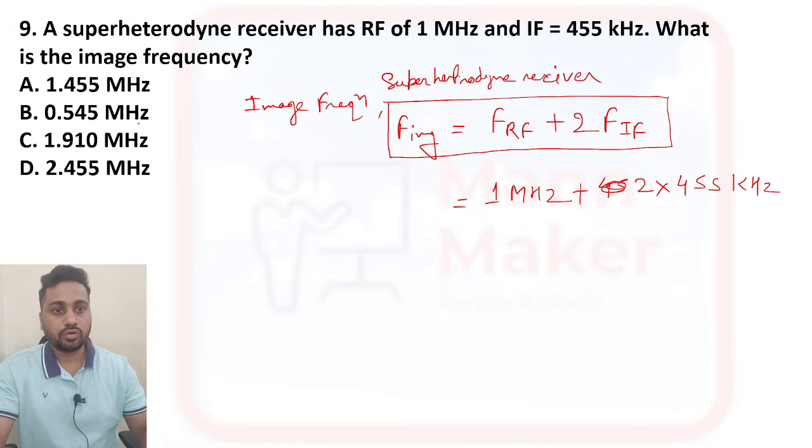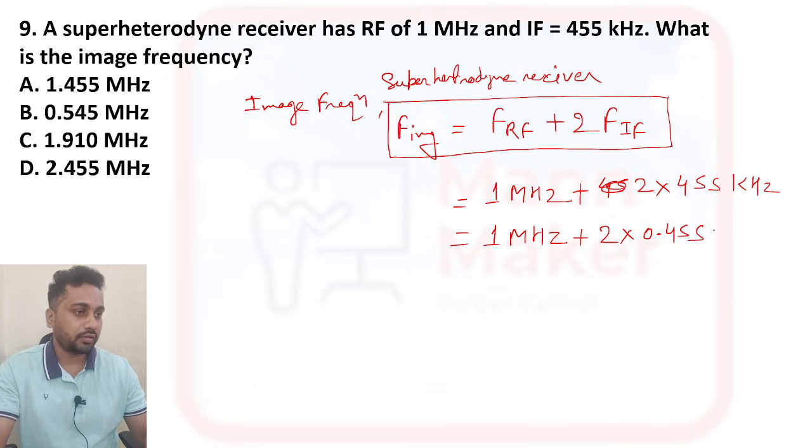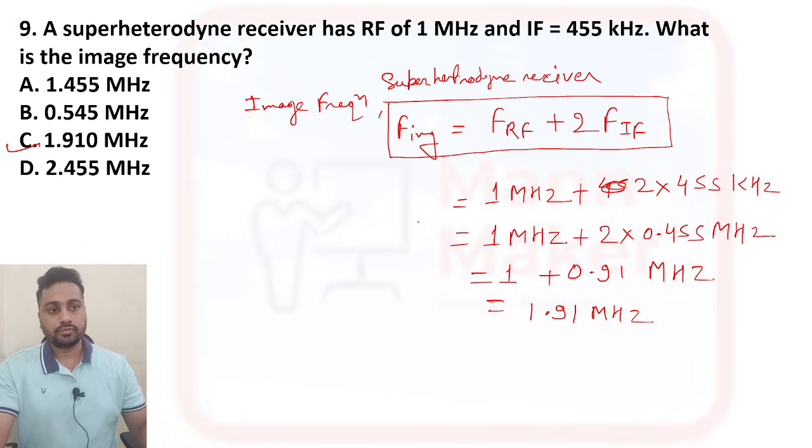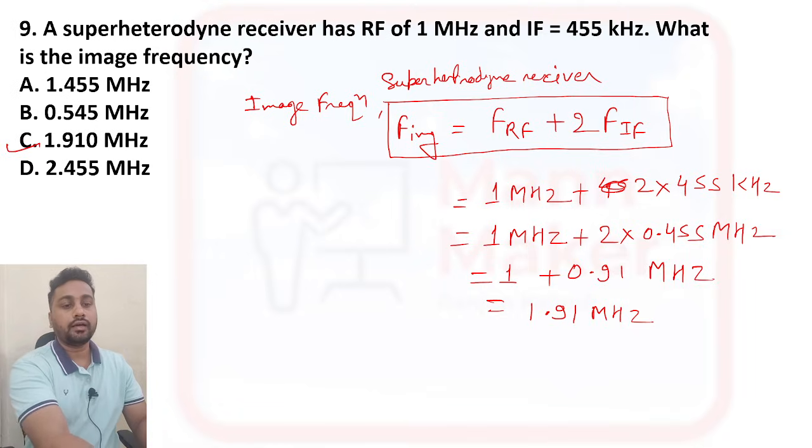The options are in megahertz, so let us convert everything to megahertz. It will be 2 into 0.455 megahertz. So 1 plus 2 into 0.455, which is 0.91 megahertz, gives 1.91 megahertz. So option C is your right answer. Like that you need to use the formula and get the answer.